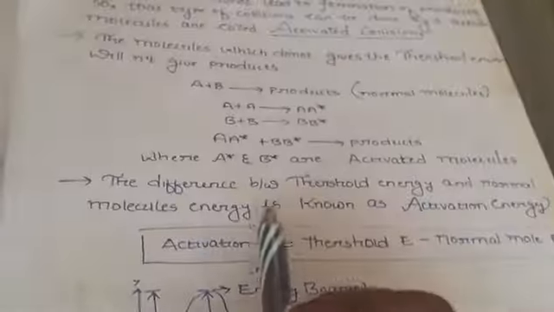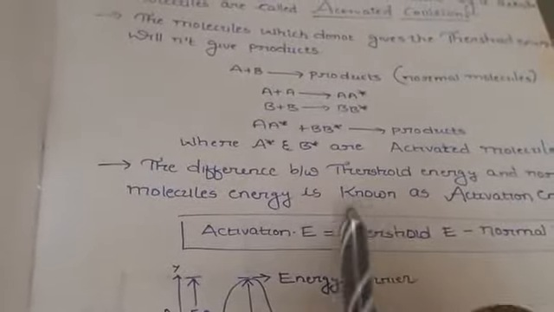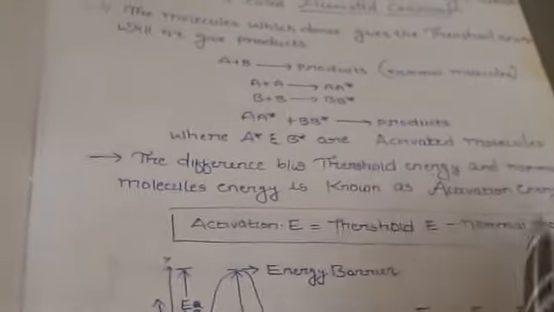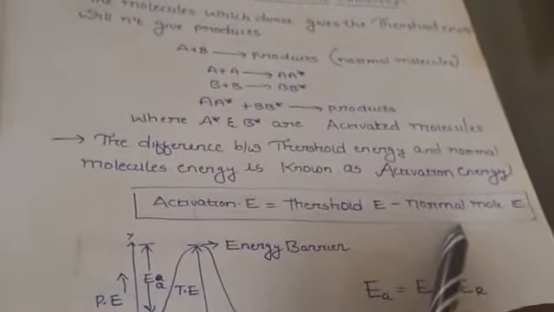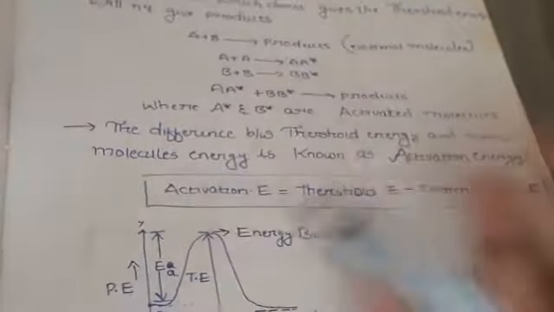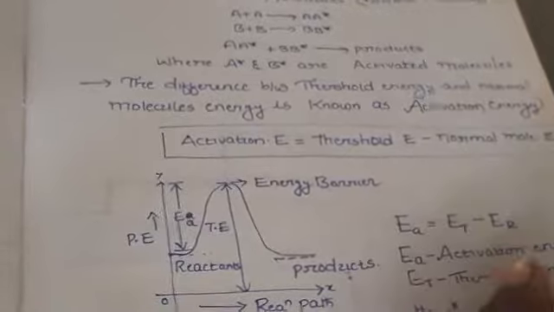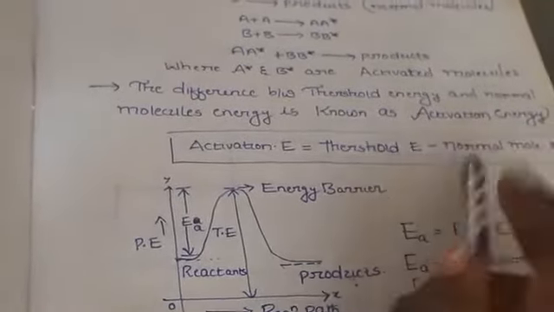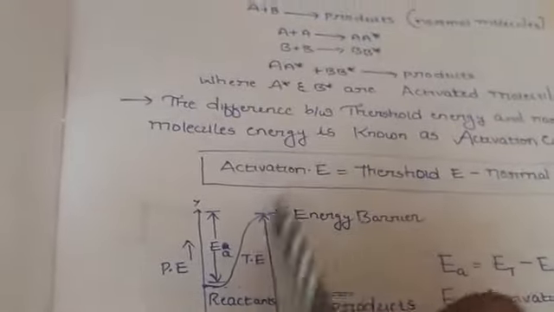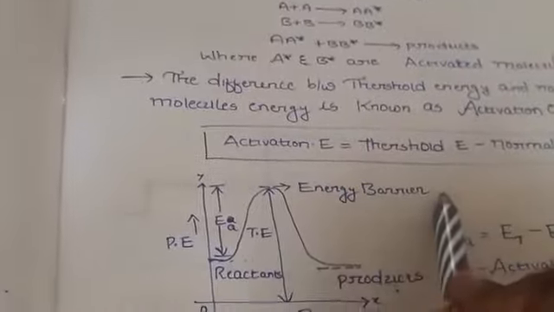And what is activation energy? It is the difference between threshold energy and normal molecule energy. Threshold energy is the energy we apply, and normal energy is what the molecules already had. That difference we call activation energy.